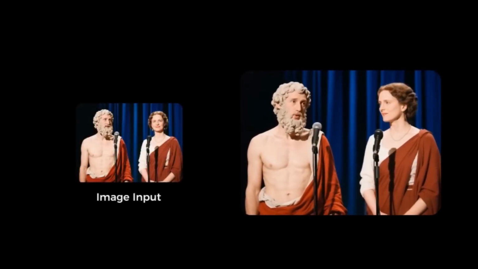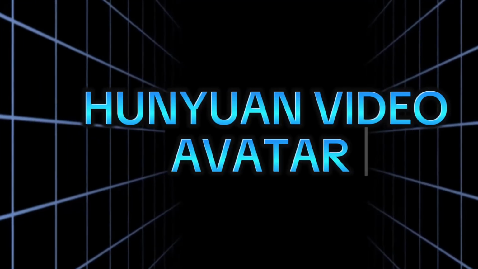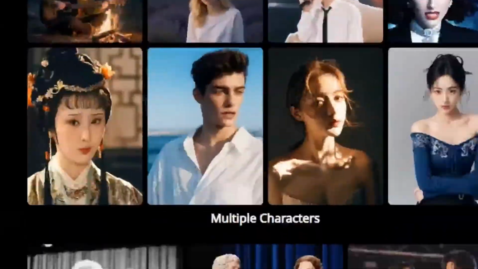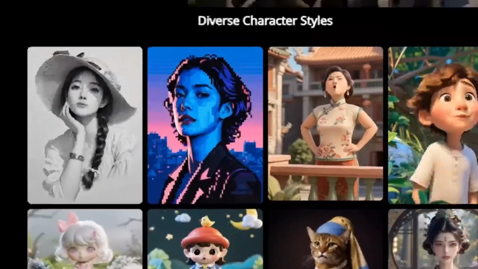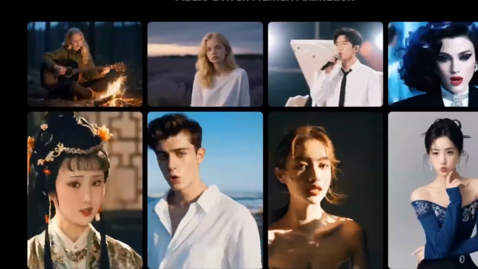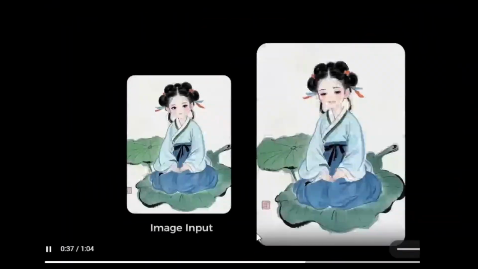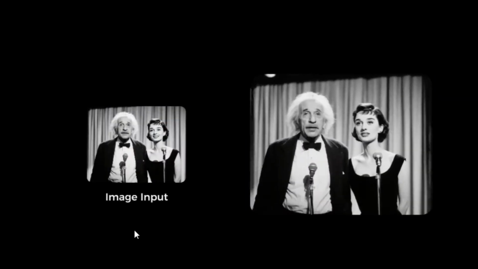You can access this tool online or by installing it locally. The AI tool I am talking about is Hunyuan Video Avatar. Hunyuan Video Avatar is a Chinese-based AI tool that allows users to create high-fidelity, audio-driven human animation for multiple characters. It achieves precise emotion alignment between characters and audio and enables multi-character audio-driven animation using a multimodal diffusion transformer-based model capable of simultaneously generating dynamic, emotional, controllable, and multi-character dialogue videos.